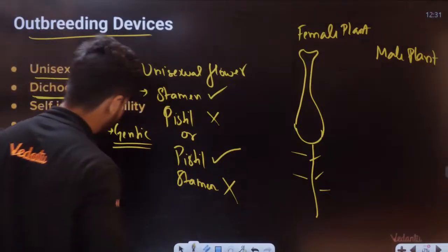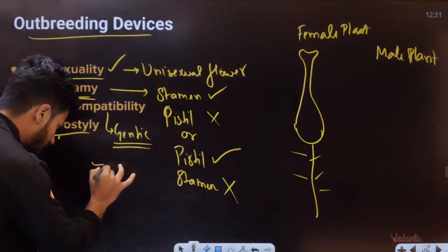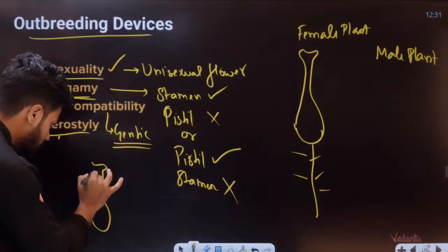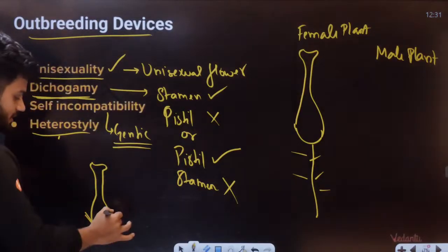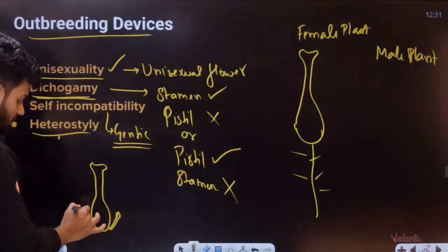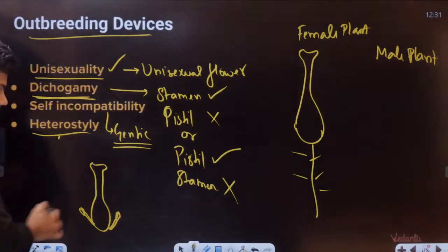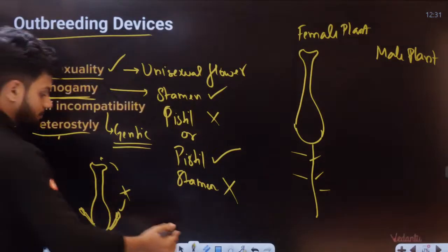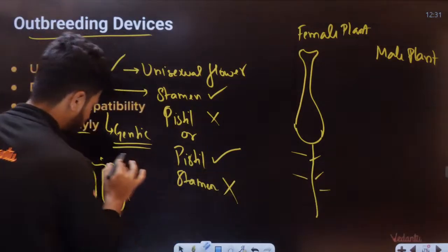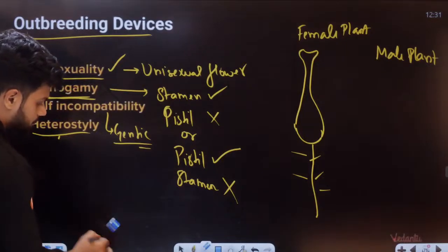What happens in heterostyly is, let's say this is your entire gynoecium and the style is right here, while the entire stamen is here. Pollination cannot happen easily. Rejected. That is one condition. Second condition I'll tell you.